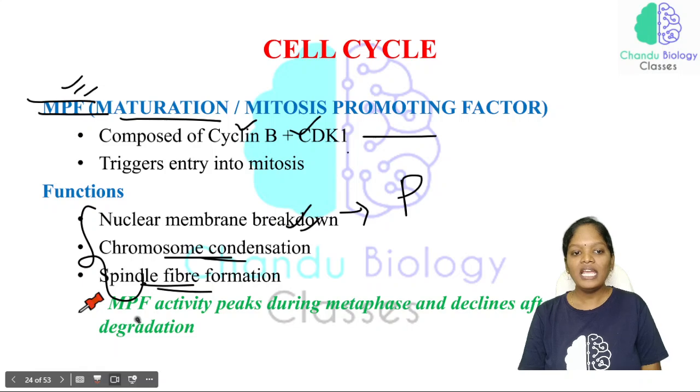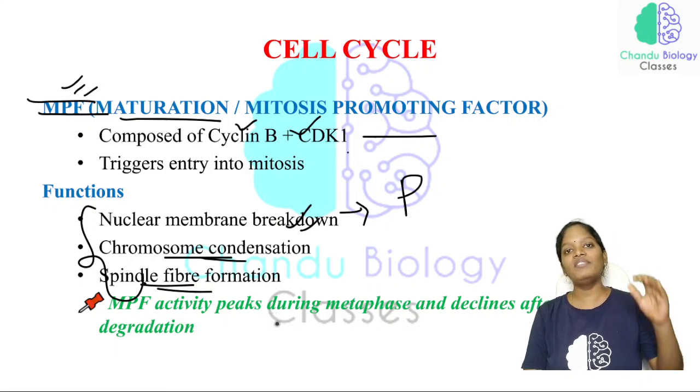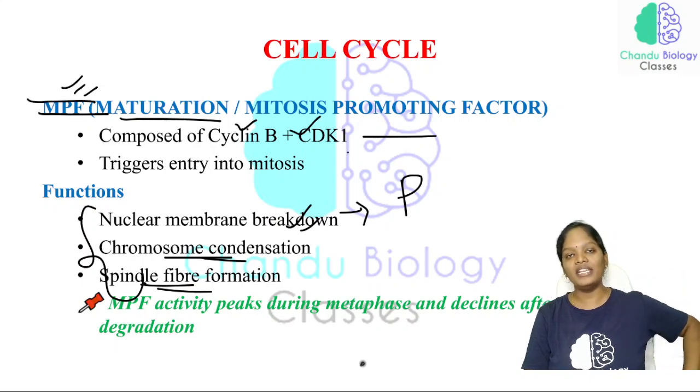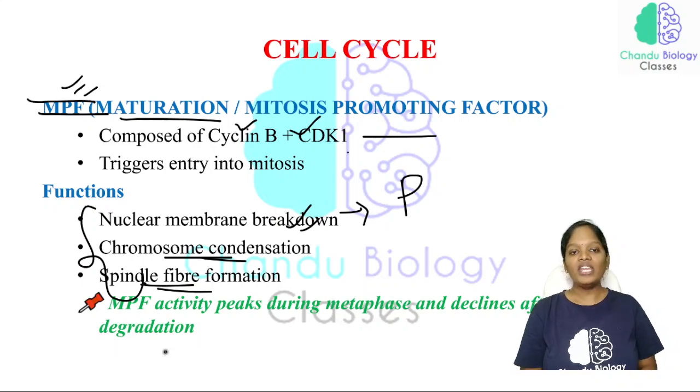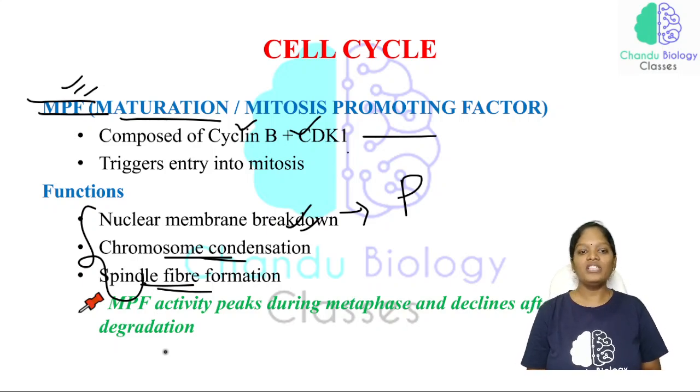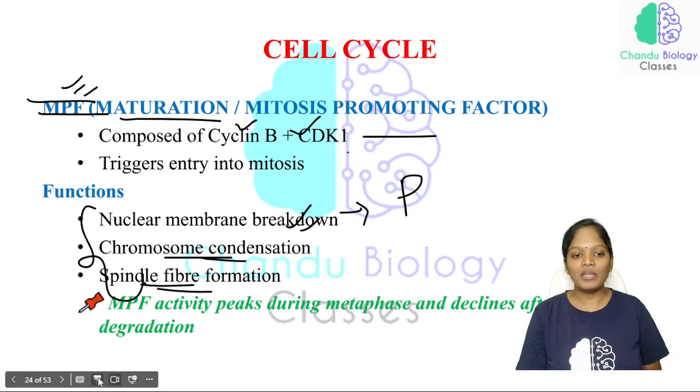Just look here. This MPF activity peaks, which means the MPF activity will be at a higher level during the metaphase and declines after the cyclin degradation. When cyclin B is getting activated at the end of the prophase and during the metaphase, and if the cyclin B is getting degraded, automatically this MPF activity is also going down. Okay, so this is very important.